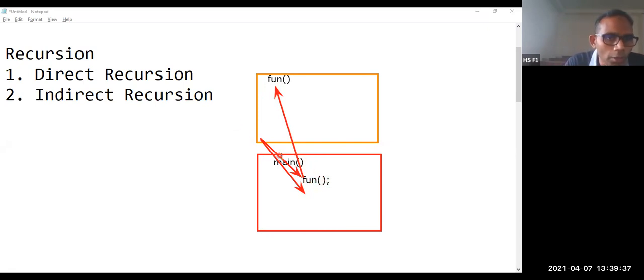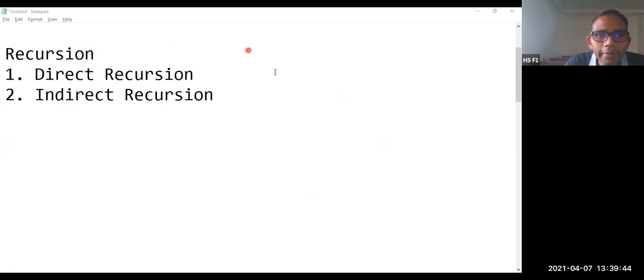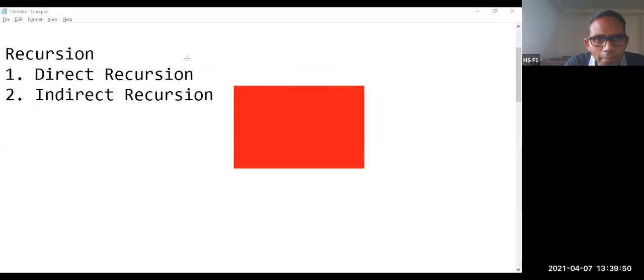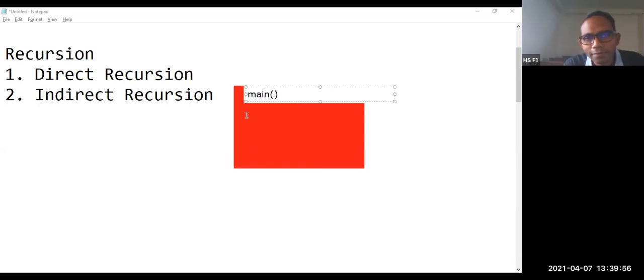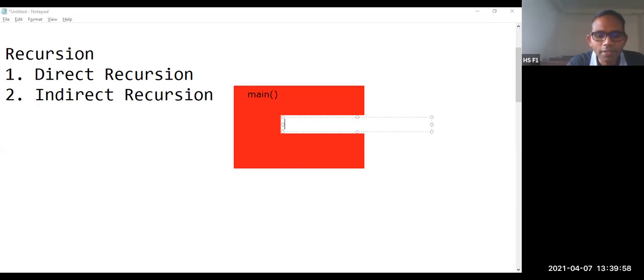Okay, so if we are going to make a call to itself, for example, we are having only one function. Let us say we are having only one function called main. Now, after a few lines, if you are going to make a call to main, what do you mean by this? You are making a function call over here.